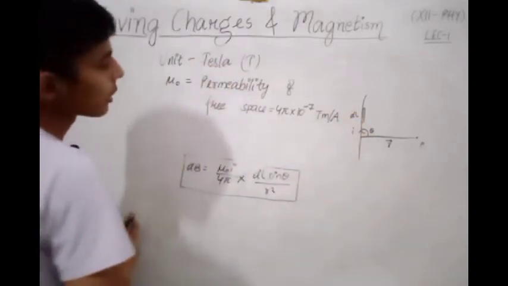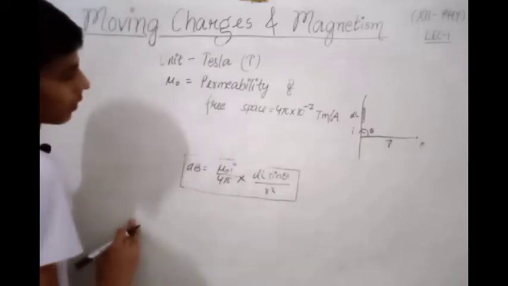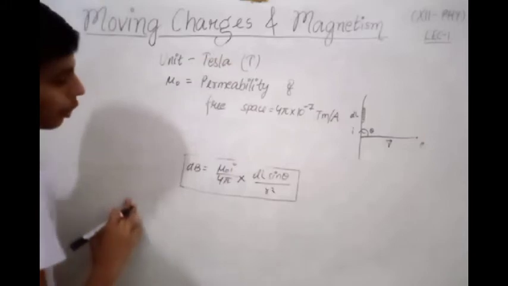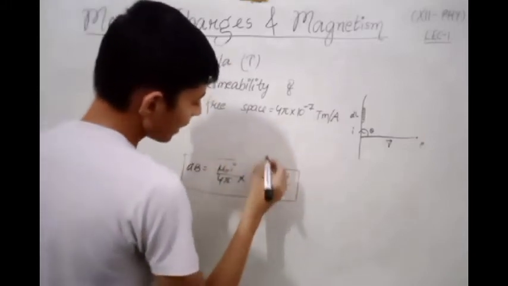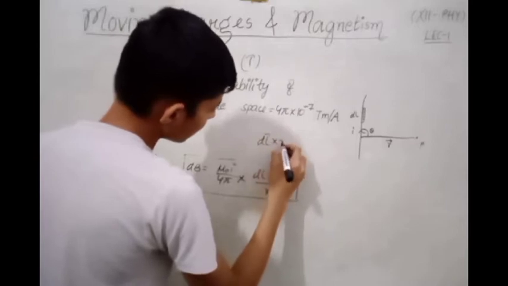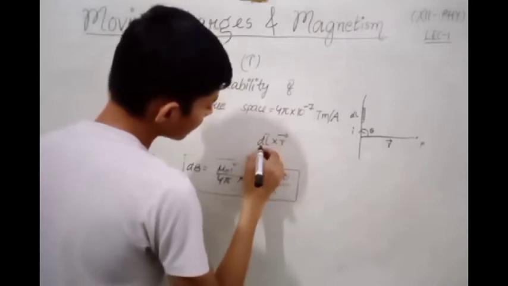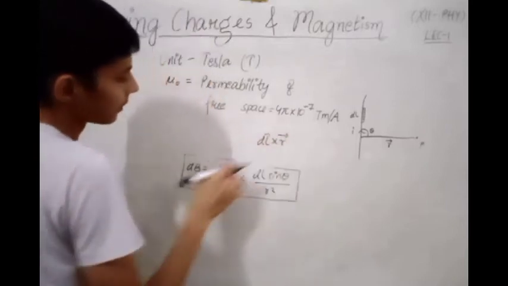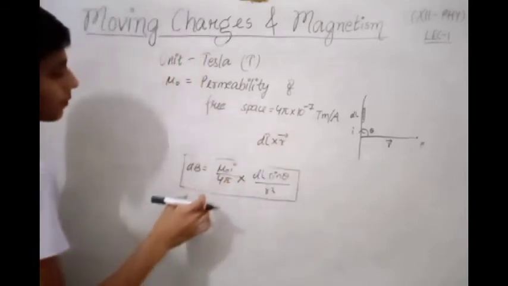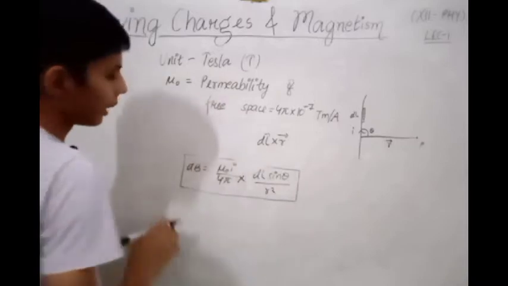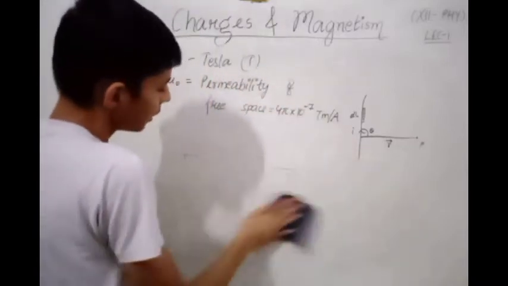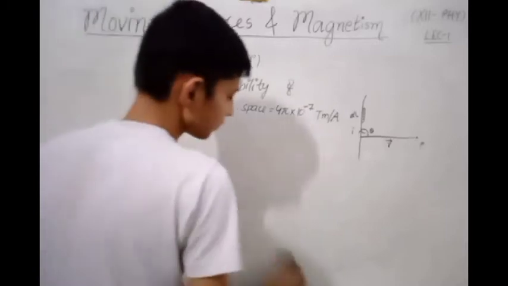Is magnetic field a vector quantity or scalar quantity? How did we come to know that it is a vector quantity? Because in the expression there is a term dl cross r. Cross product of two quantities will always give a vector quantity. So magnetic field is a vector quantity.